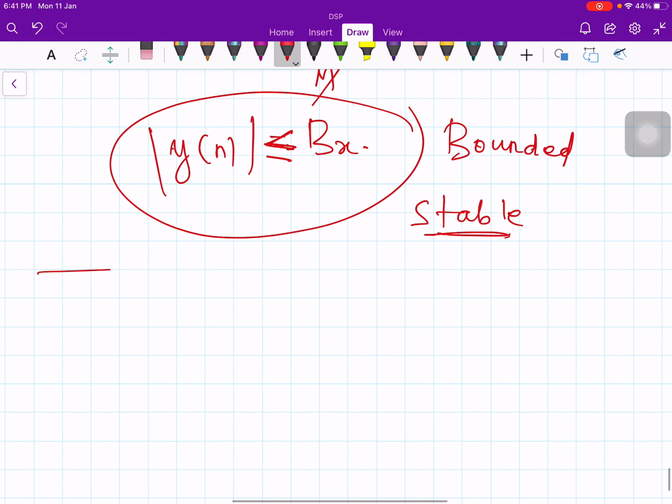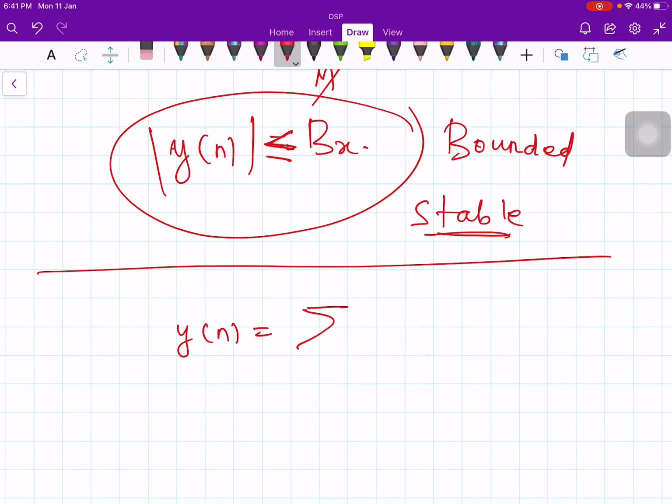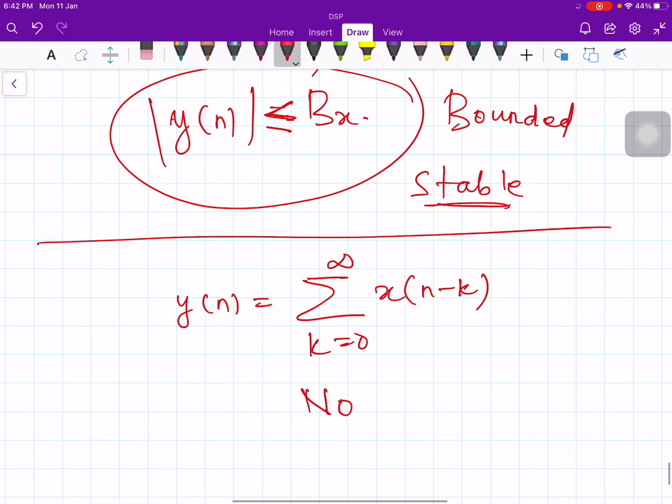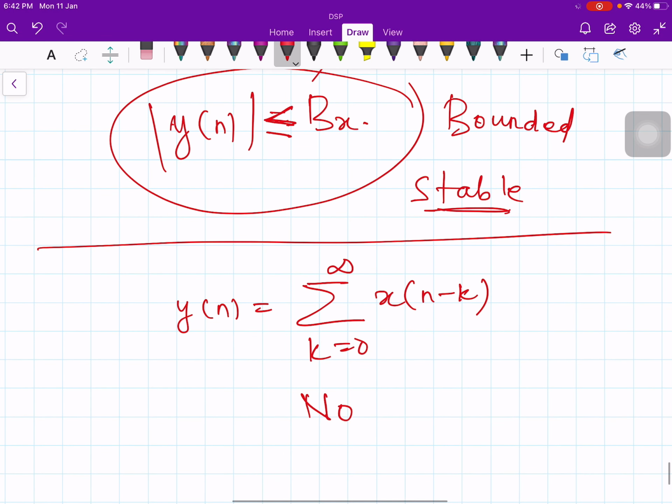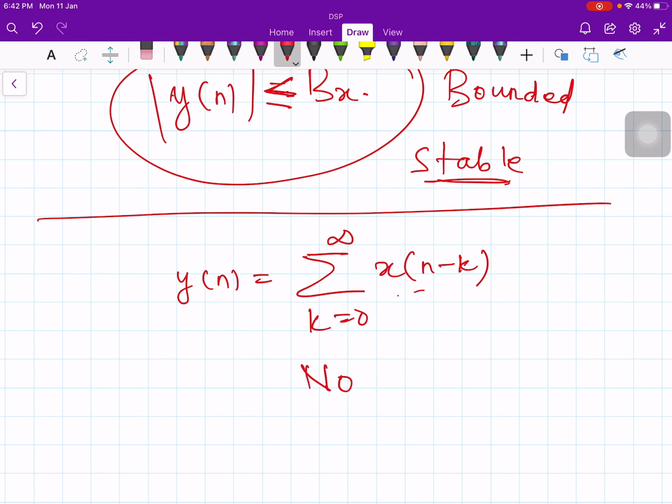Now suppose y of n is simply an accumulator going from 0 to infinity. You just simply accumulate x of n minus k, with k equal to 0 to infinity. Then is this a stable system? The answer is no. Why? Because there are an infinite number of samples. Even if x of n is bounded, the output is bound to go to infinity as n goes to infinity, because you are adding an infinite number of samples, right?